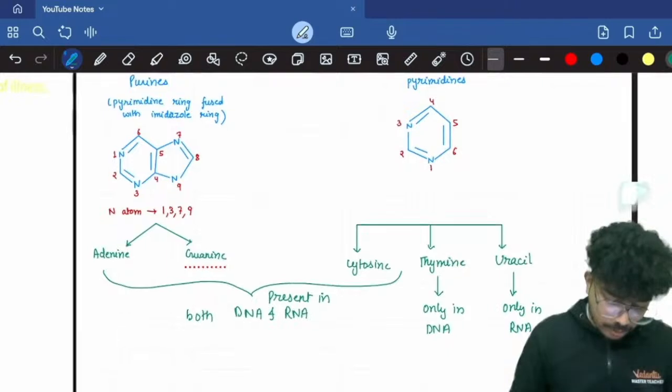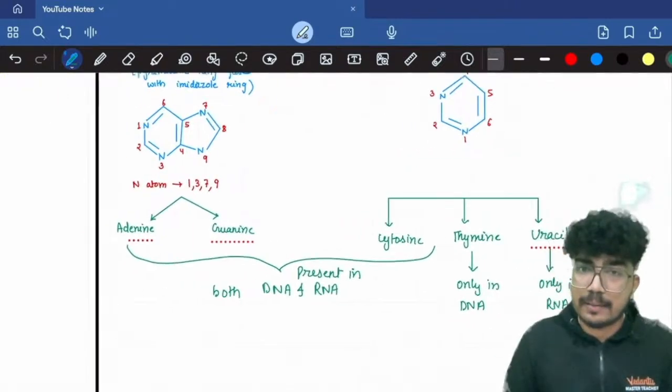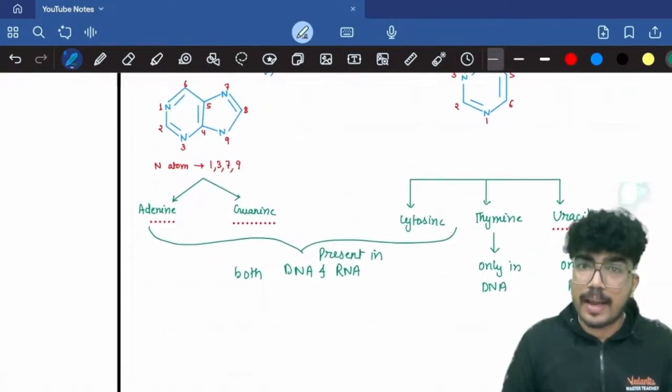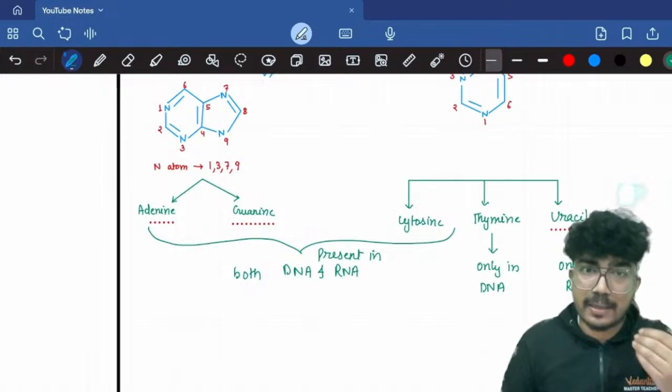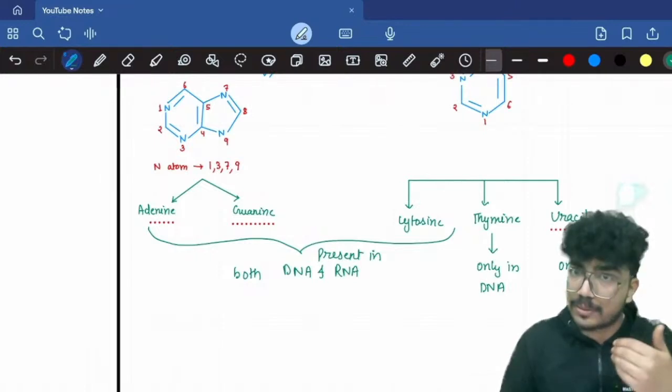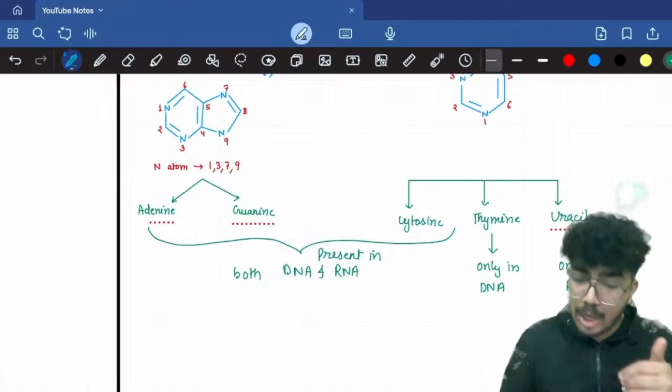So DNA will have adenine, guanine, cytosine, and thymine, whereas RNA will have adenine, guanine, cytosine, and uracil. It will not have thymine. In the place of thymine, it will have uracil.